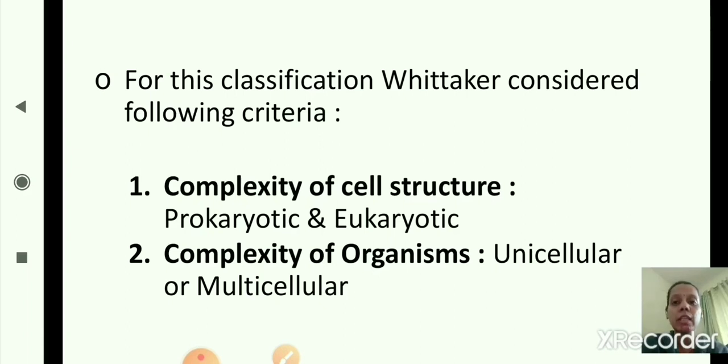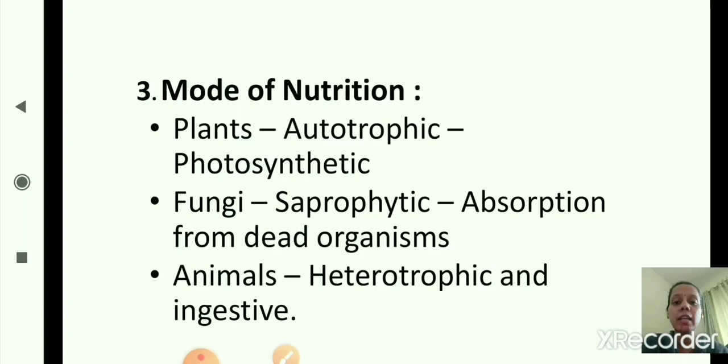Now third we will see. The third criteria is mode of nutrition. In that, plants, fungi and animals. Plants are autotrophic. Autotrophic means the plants make their own food, by the process of photosynthesis.